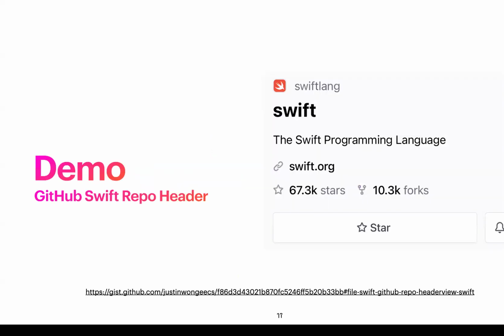And SwiftUI is declarative. You basically tell it what you want, and SwiftUI will handle much of the heavy work for you. So I'm just going to quickly go over what we did last lecture with the demo, and we're going to highlight some key important topics that I want you to take out of it.